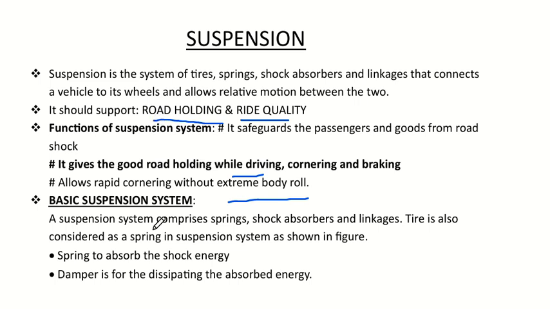So the basic suspension system. We all know what suspension is. We already mentioned the system consists of many things. So what are the basic things inside this suspension system? The suspension system comprises springs. Of course, we have all seen springs in automobiles. There will be a spring, a shock absorber, which could be a damper with a piston arrangement, and linkages. Linkages are the different parts that interconnect the different motions. So these are the three main parts: spring, shock absorber, and linkage.